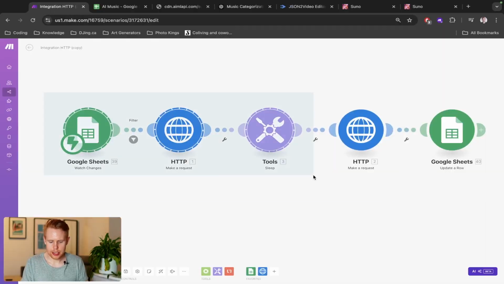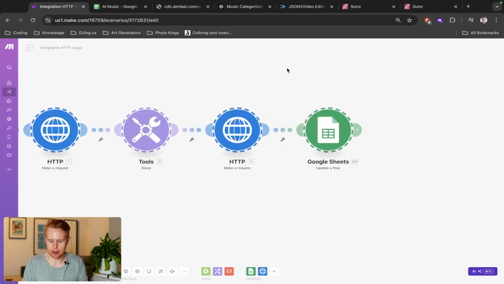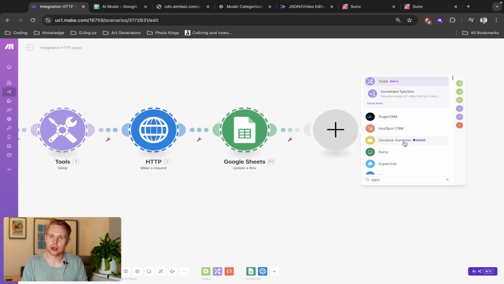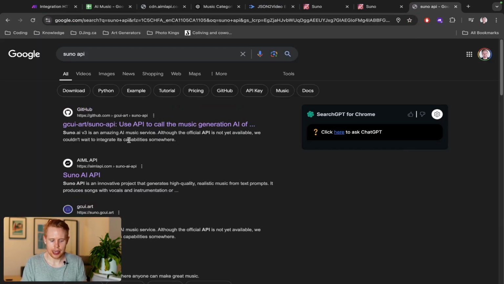Okay, so we're going to get started by building out this workflow here in front of me, right? And as I was mentioning before, guys, Suno doesn't have an API. So you unfortunately can't just add a new module and type in Suno. It does not exist here. They also don't have their own API. So if you want a Suno API, they don't have anything here. But what we're going to use is a workaround.